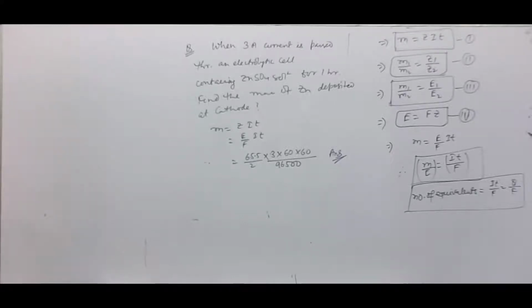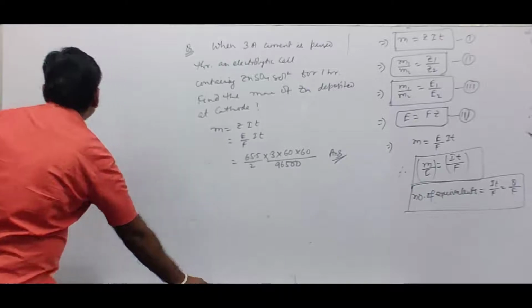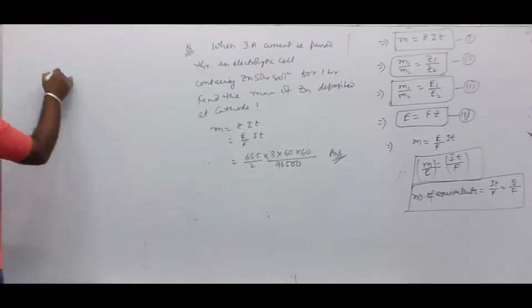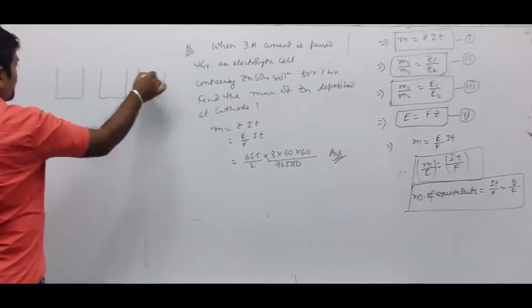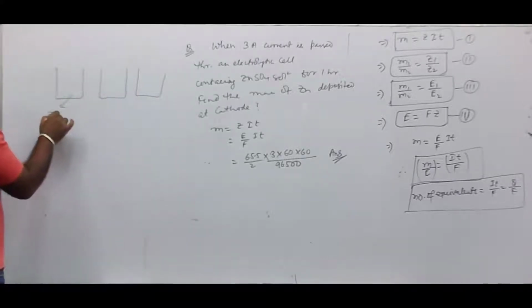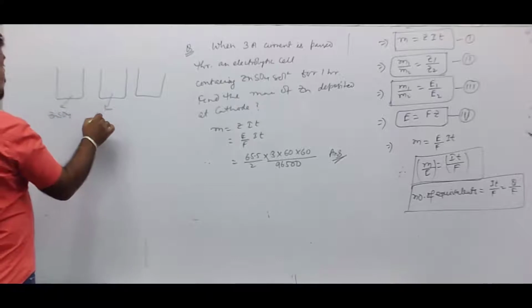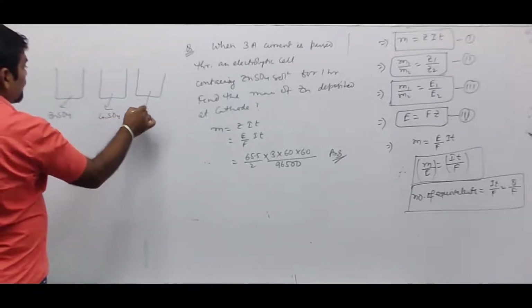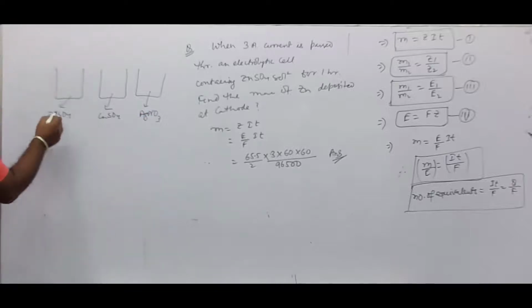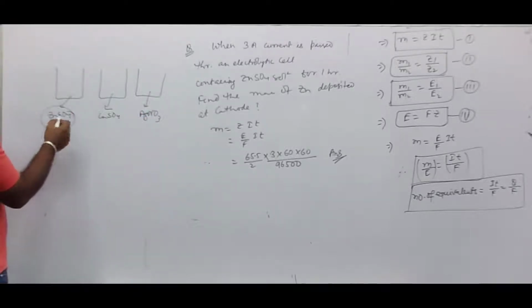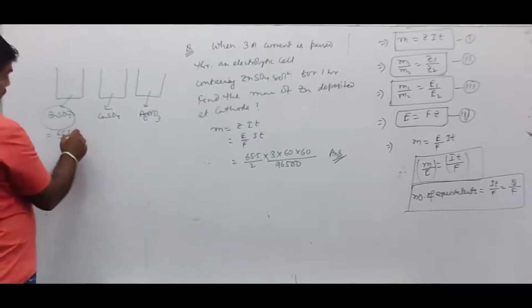See now, we have 3 cells connected in series. One contains zinc sulfate, another copper sulfate, and another silver nitrate. In zinc sulfate, the zinc deposited equals its equivalent mass, 65.5 by 2 gram.